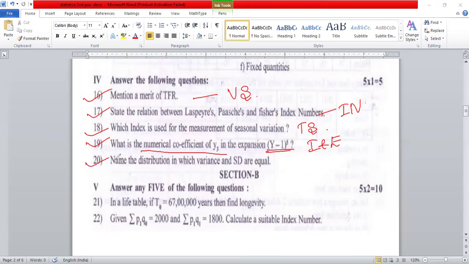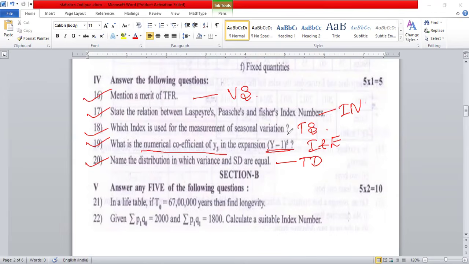And same thing, question number 20, again theoretical distribution. So here also, again theoretical distribution. We always remember properties of theoretical distribution. So this is quite difficult for you people.